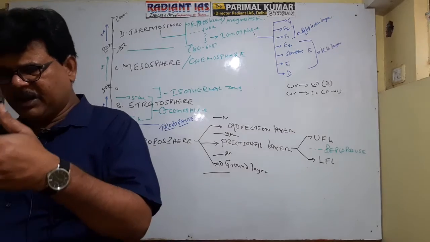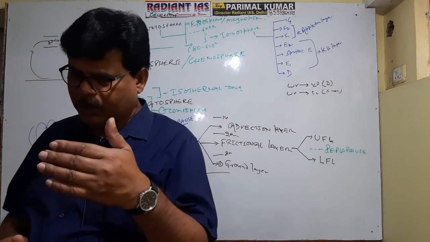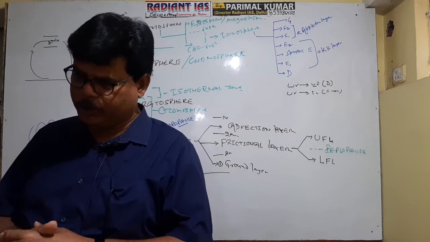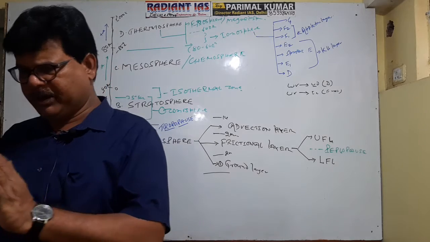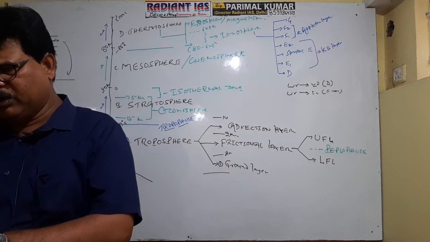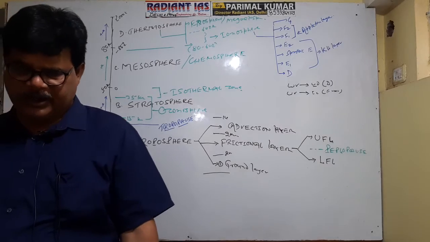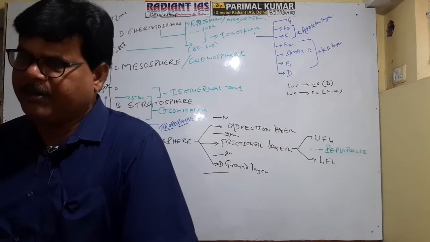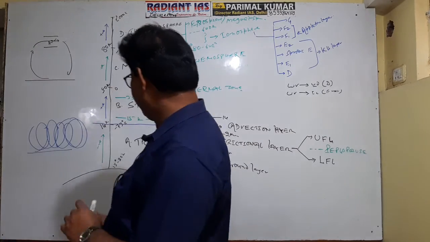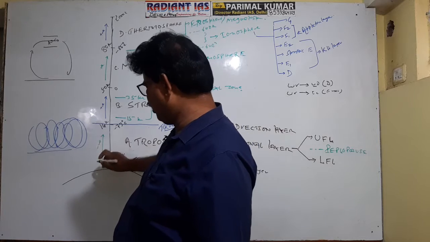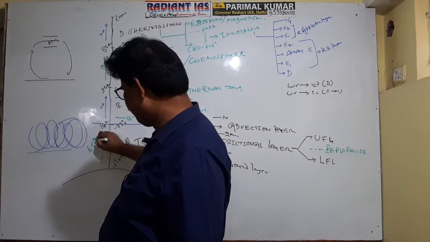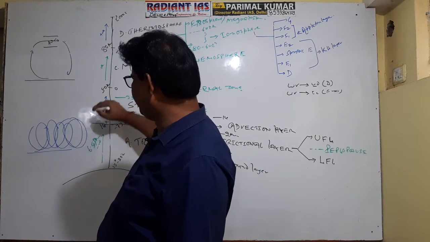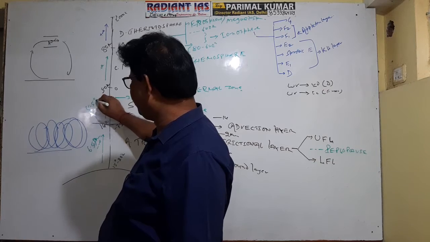When different layers are found in a stratified form and they hold different characters, this is referred to as a stratosphere. Why is it referred to as a stratosphere? Due to stratification. The stratosphere is characterized by a gradual increase in temperature with increase in height, at an average rate of 5.5 degrees Celsius per kilometer. In the troposphere, the rate of decrease of temperature is 6.5 degrees Celsius per kilometer, but in this zone, temperature increases at an average rate of 5.5 degrees Celsius per kilometer.